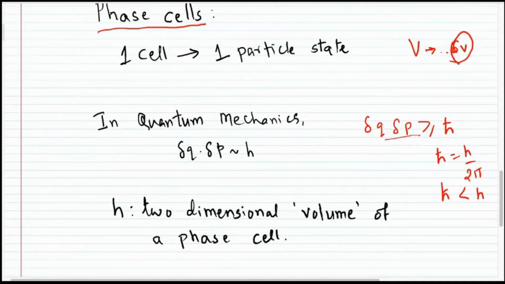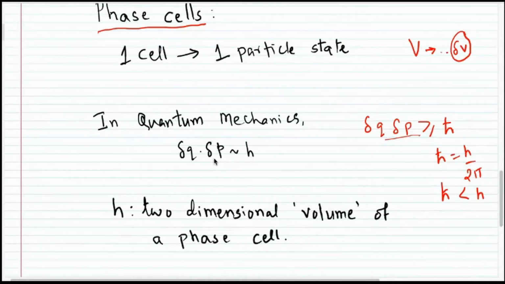This smallest volume delta V will be such that I should be able to say with guarantee that the particle can exist at any given instant in this much volume delta V. If I say that the position of the particle is q and the momentum of the particle is p, there is always an uncertainty along with the values I am mentioning. So q will have an uncertainty of delta q and p will have an uncertainty of delta p. The uncertainties delta q and delta p cannot be reduced independently.